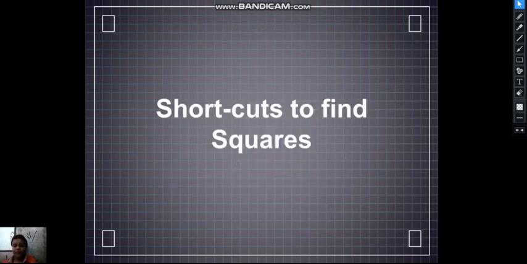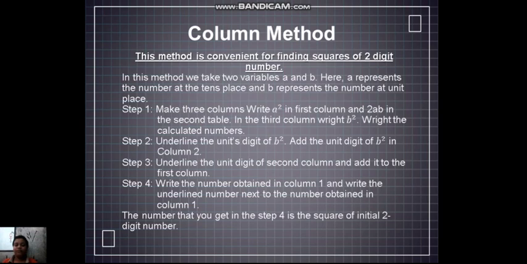You can learn this. Now we'll go to shortcuts to find squares. We had learned till now how to classify if a number is a perfect square or not. But now we will learn about the shortcuts to find any square number. So first we will learn about the column method. This method is convenient for finding squares of two-digit numbers only.